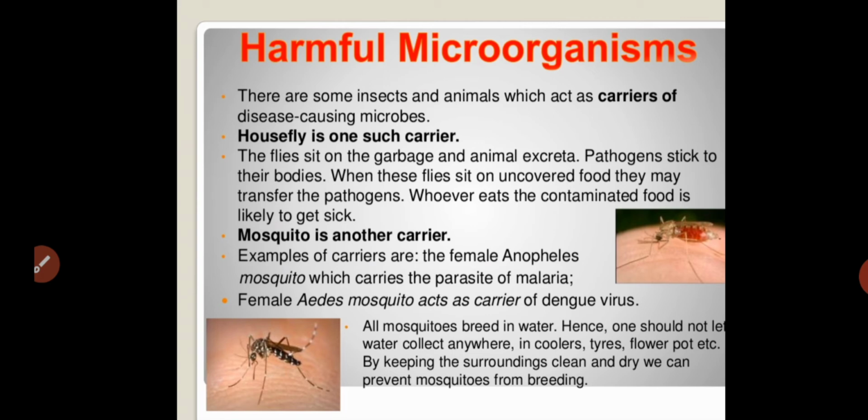Female Anopheles mosquitoes and dengue mosquitoes cause diseases like malaria and dengue. Through the mosquito, the dengue virus or malaria causing microorganisms are transferred to a healthy person. So you have to take care about mosquitoes. These are some basic informations about harmful microorganisms.